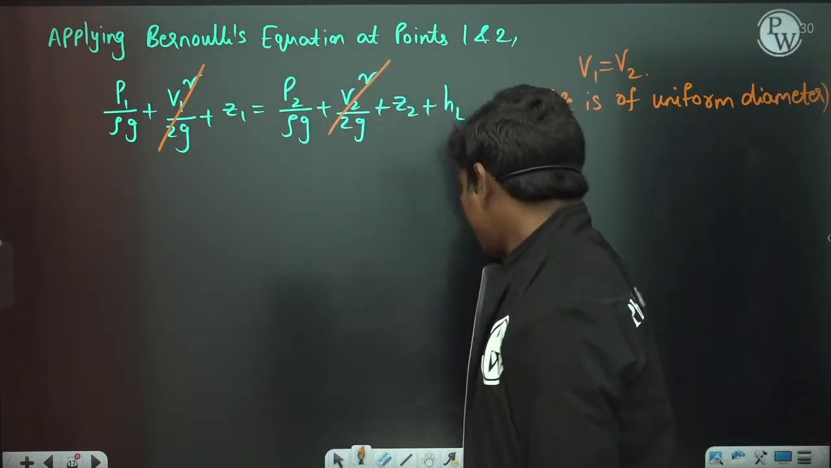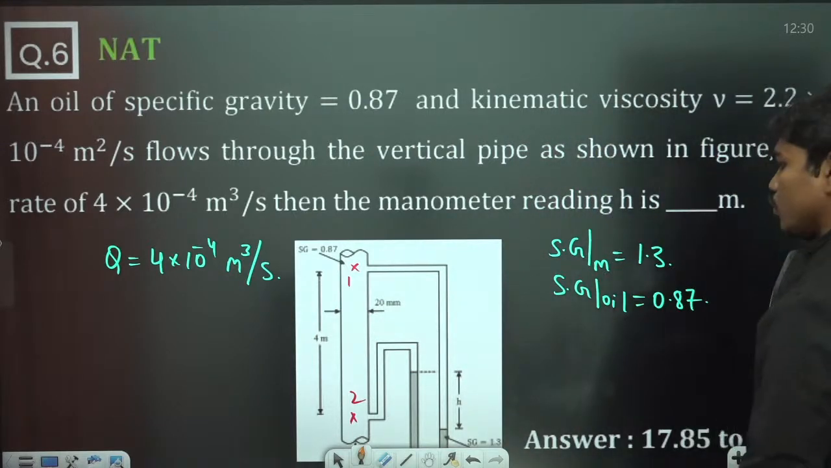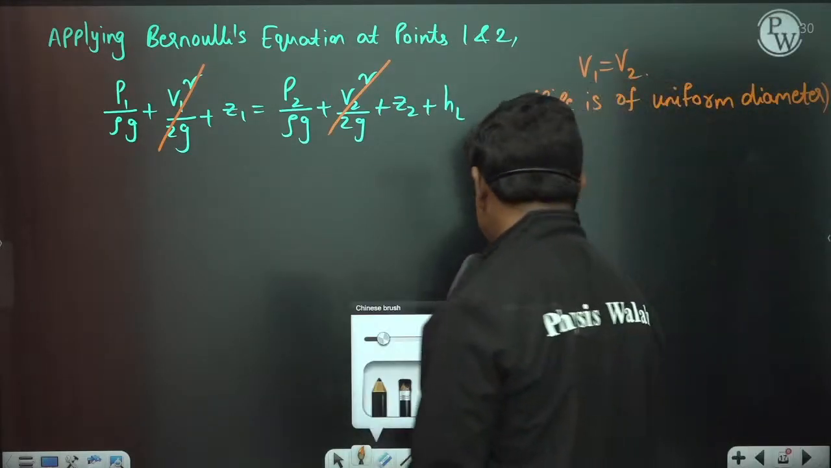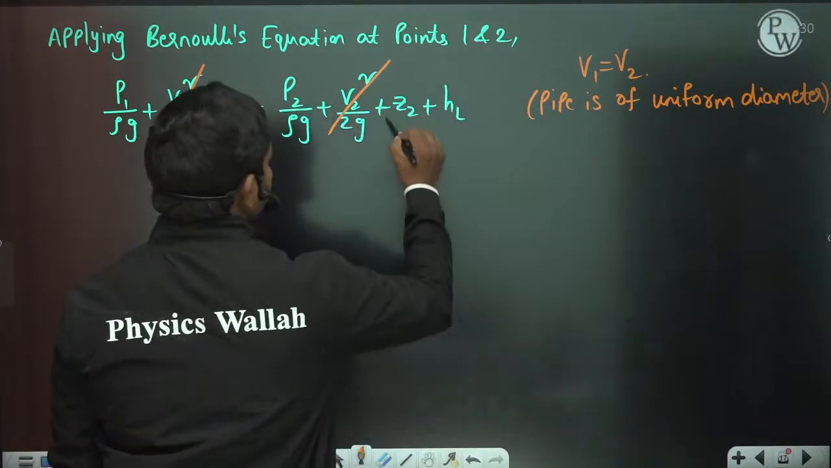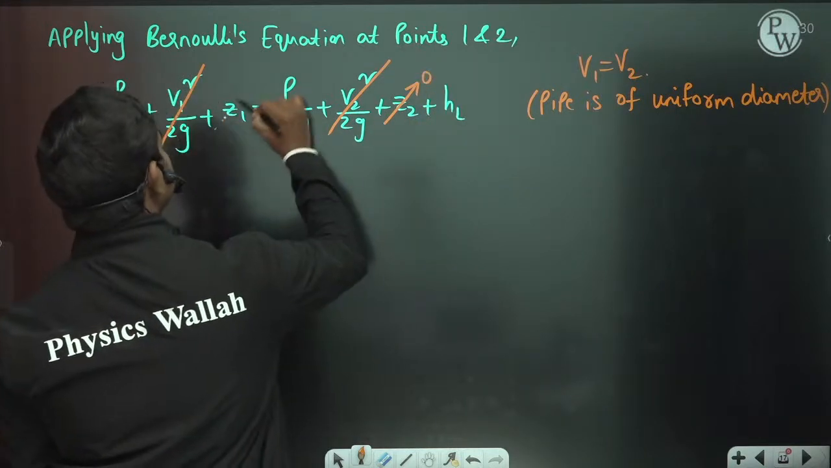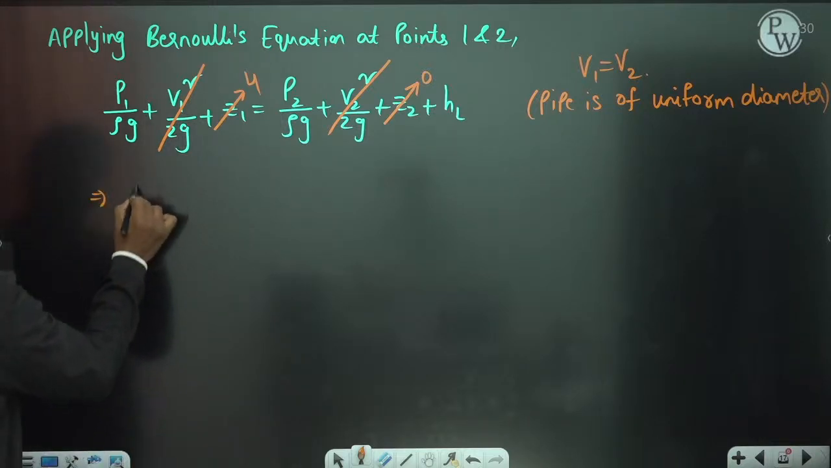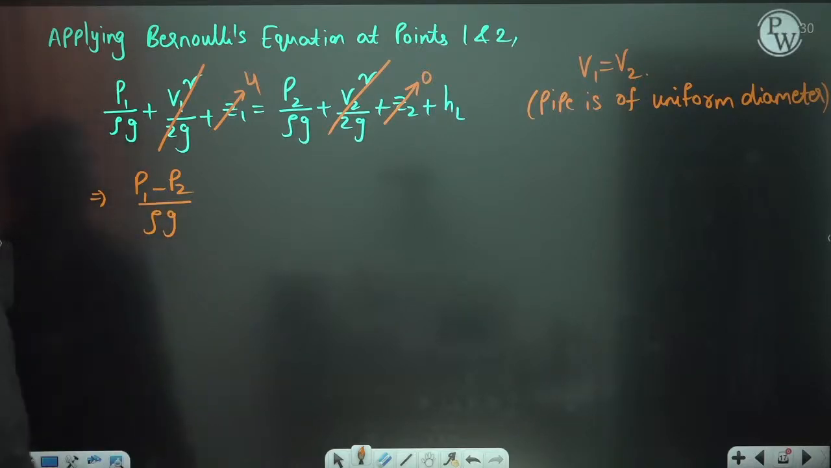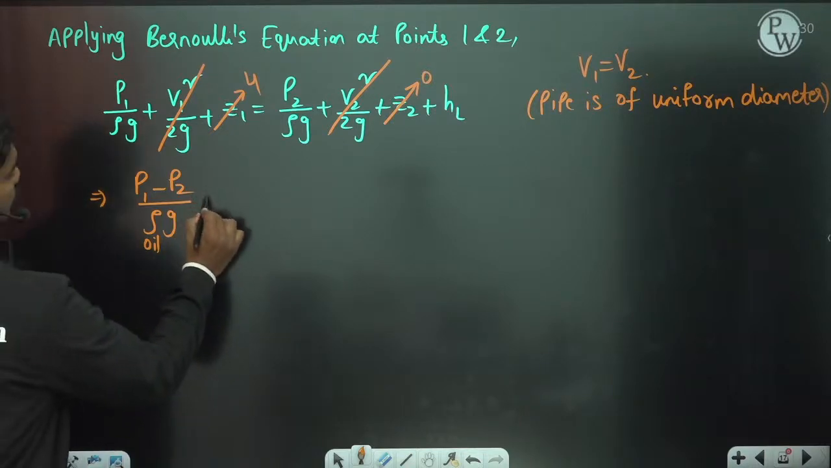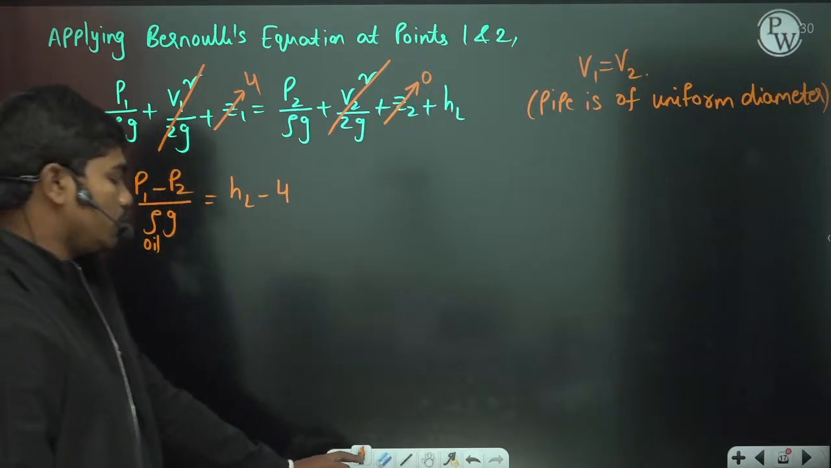Velocities we can cancel. Now, the 2 points are separated by this datum, which is 4 meters. If you take the potential here as 0, then this is 4 meters. So to calculate this difference, P1 minus P2 by rho g, here the fluid is oil, so P1 minus P2 by density of oil times g is equal to HL minus 4. So what is the HL value? That's what you need to calculate now.